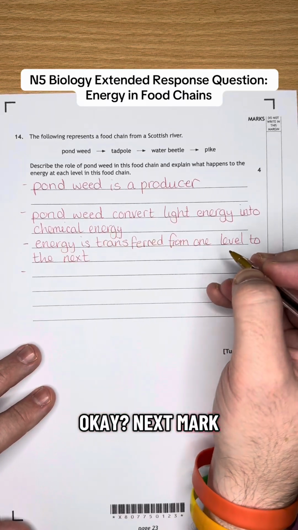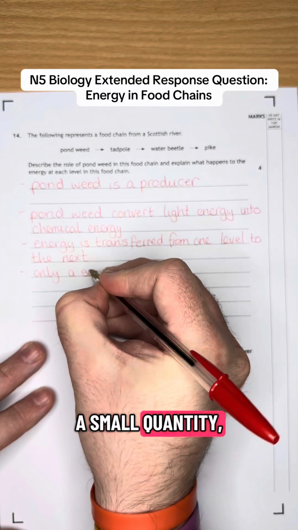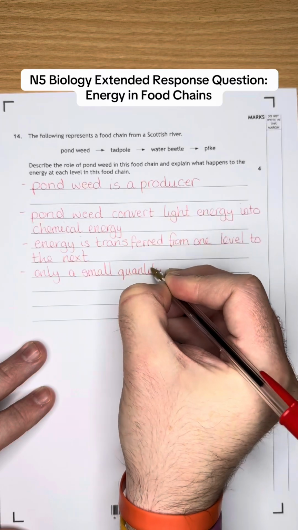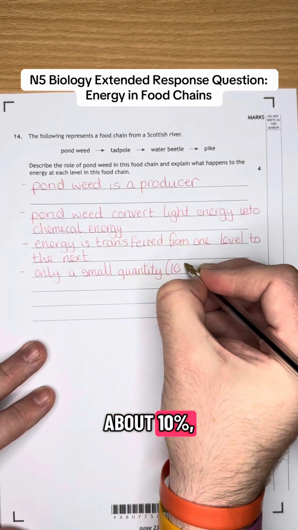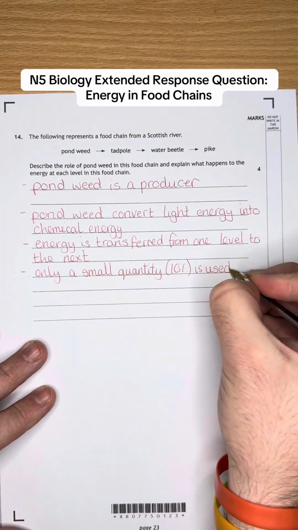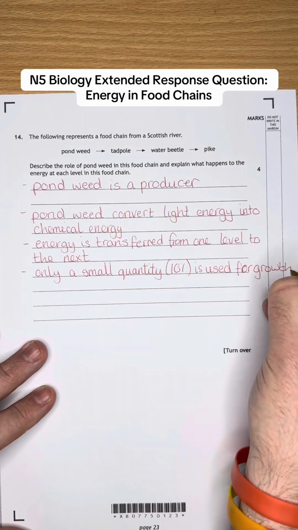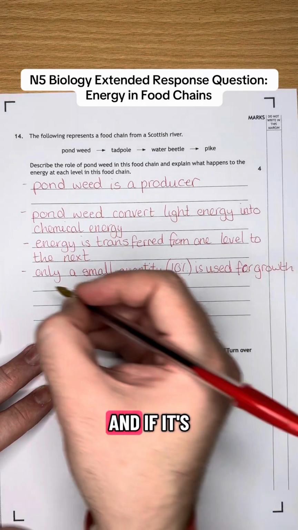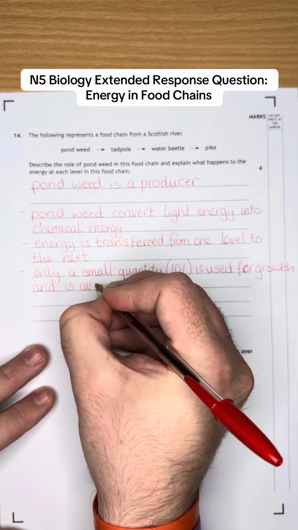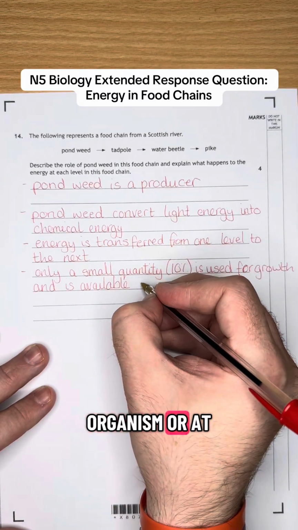Okay, next mark would be for saying that only a small quantity, about 10%, which you don't need to quote for this mark, is used for growth. Okay, and if it's used for growth, is available for the next organism or at the next level.